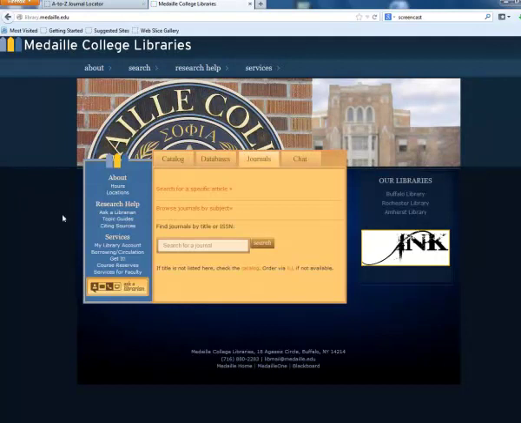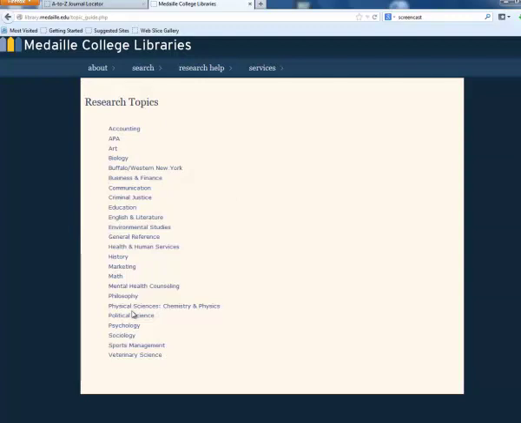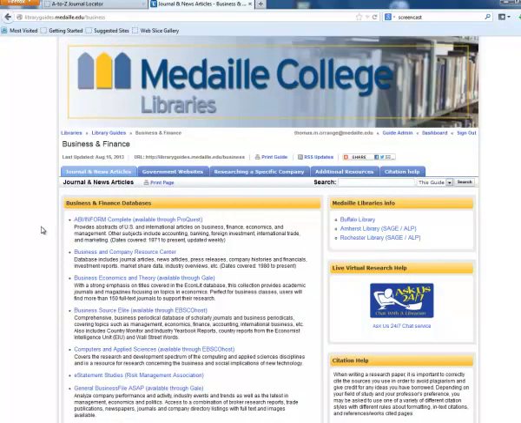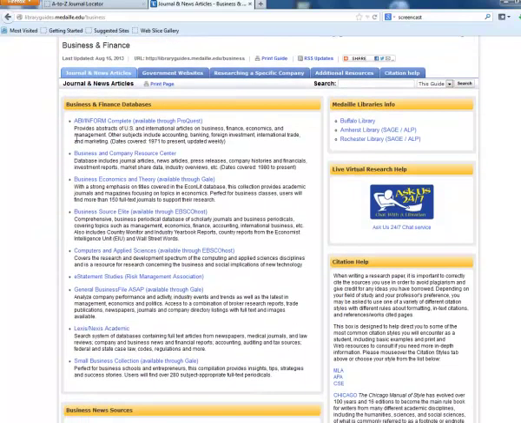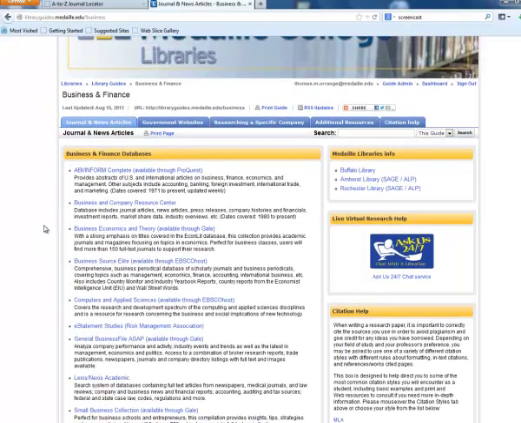The next couple of things I want to mention, first are the topic guides. If you click on topic guides, you'll see a number of different subject areas. And I had mentioned earlier, when you're looking at databases, they're subject-specific databases. So if you don't know which database to use, click on the subject guides, and you can see each one has the business and finance databases. Again, this was the business and finance subject guide, and it tells you which databases are useful for searching topics in business and finance. Again, any of the different subject guides will tell you which database to look in that's going to be most useful for your particular topic.